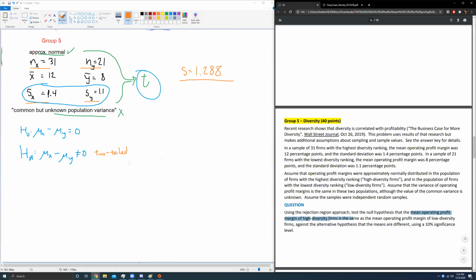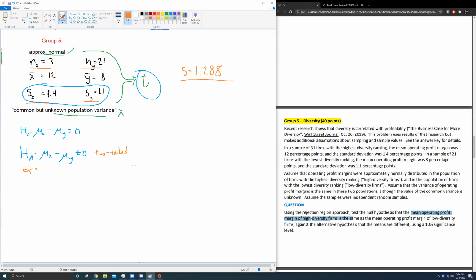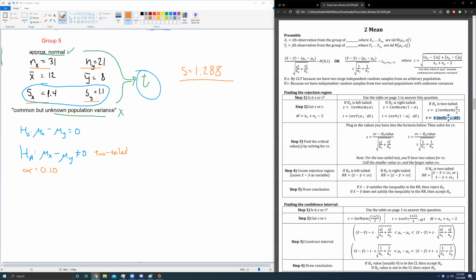Oh, I always forget to do this. What is my value of alpha? Alpha is given to be 0.1. So make sure we copy the value of alpha down as well. Otherwise, you can't find your t value. So we're going to do inverse t of 0.1 divided by 2, comma, degrees of freedom. Here, degrees of freedom is the two sample sizes added together, but then minus 2. So I'm going to get 31 plus 21 minus 2. That would be 50.